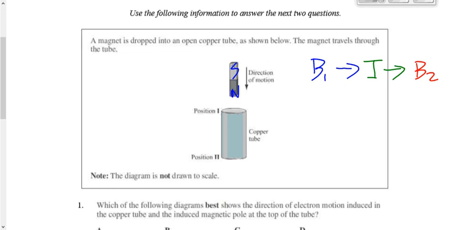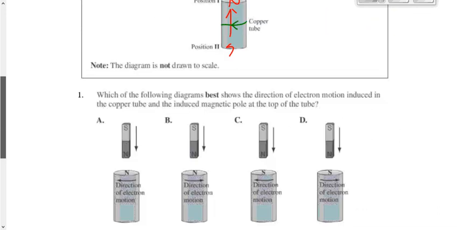Yeah, gravity's pulling it down. You got to push up on it. In order to push up on it, you have to repel it, which means north at the top and south at the bottom. Good. Magnetic field inside goes from south to north. Okay, thumb up. Fingers go to the left on the word front. So the electric current would go this way, to the left on the word front. It means the answer to this question is what? We want to know the magnetic polarity and the current. It's going to go A. Is it A there? Make sense?